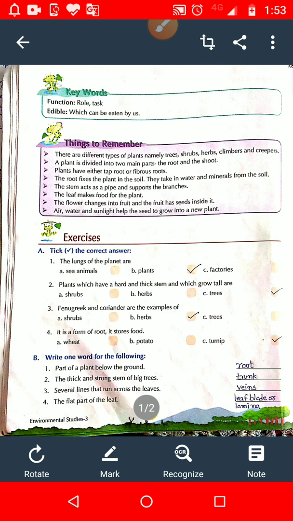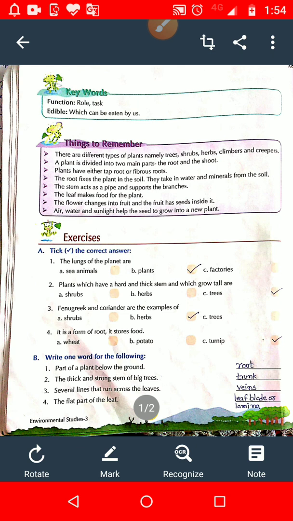In taproot, we have one main root and many small roots grow from the main root. Taproot is the main root and it grows from the end of the stem, and many small roots grow from the main root. For example, you can see taproot in beetroot, carrot, radish, etc.